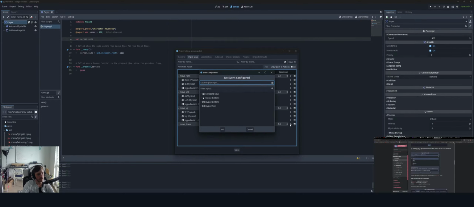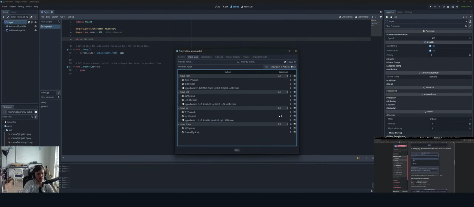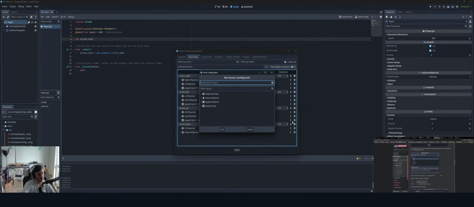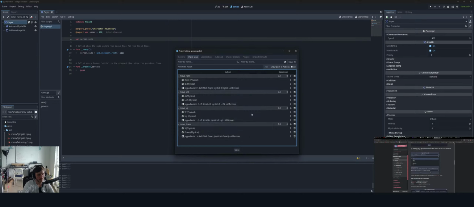Move down, we could do S, down arrow, and then down joystick. Good. So that seems like everything there for us. Once we have the character moving, maybe we can come back to this and look at the dead zone stuff.